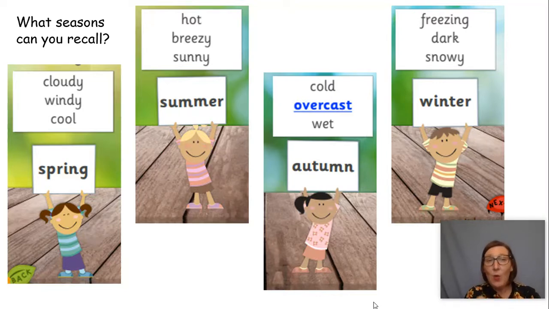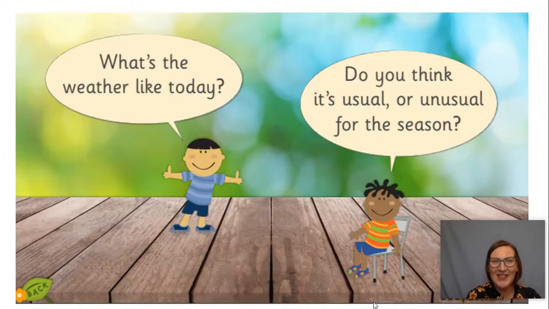Now, what season, though, are we in at the moment? Are we in spring, summer, autumn, or winter? I want you to choose which season we're in now. Can you make that choice? Excellent. Shall we see if you were correct? We are in winter. Winter is what we're in at the moment. So well done for that.